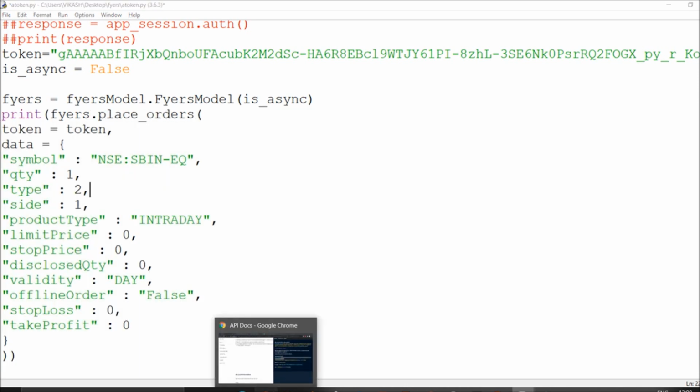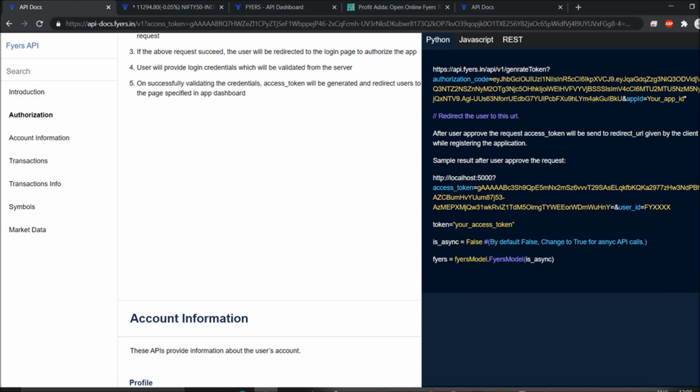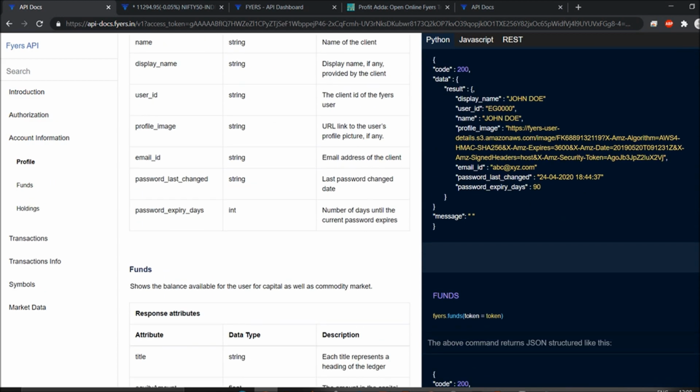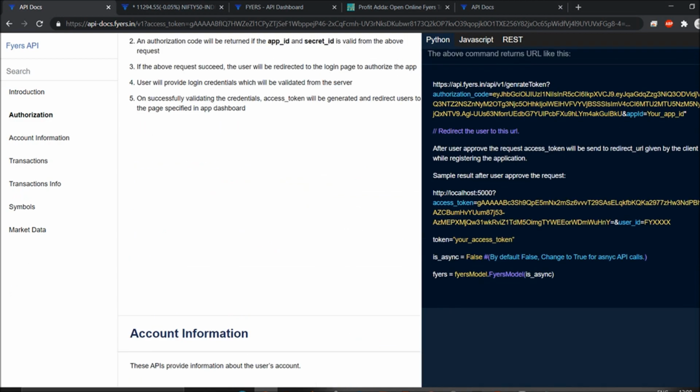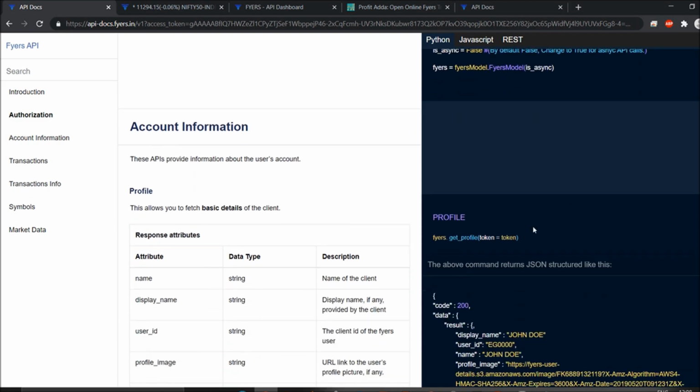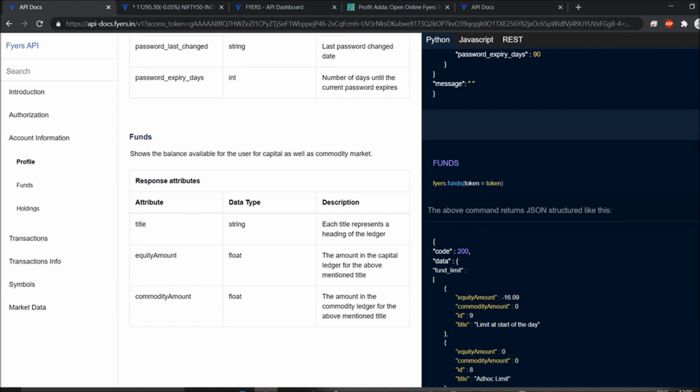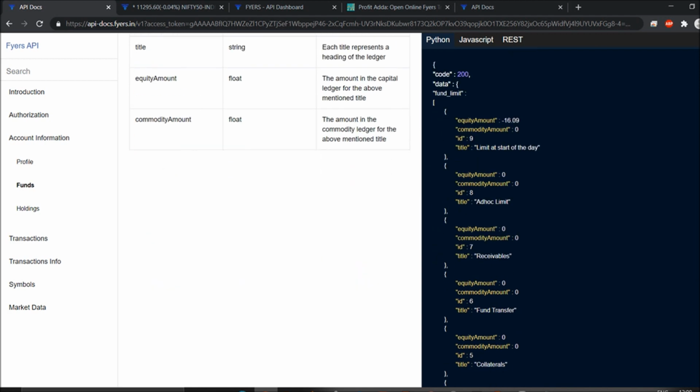For order placement there are some codes, you don't have to mention each and everything exactly. If you go with this, you can start with getting the profile by saying fires dot get underscore profile token equals token, so your token is recognized and you can do whatever you want. It is now an HTTP request type: get, send, post, delete, whatever you can go with. So get profile, place order, you can check your funds. You can get your profile and check your funds with this one.